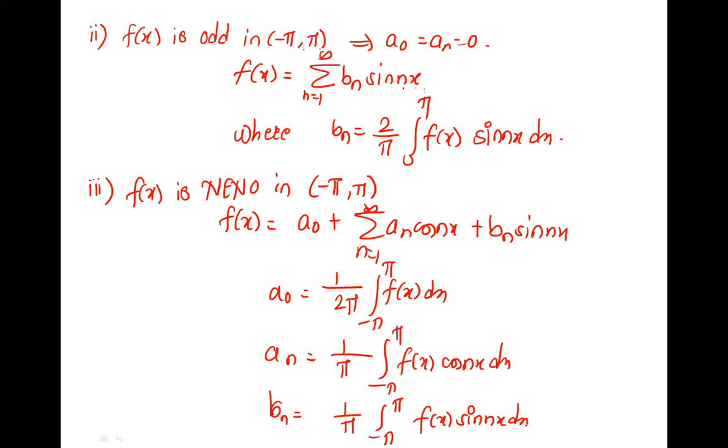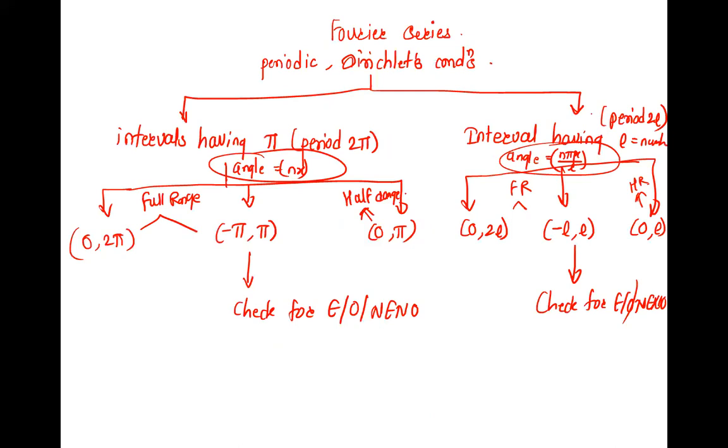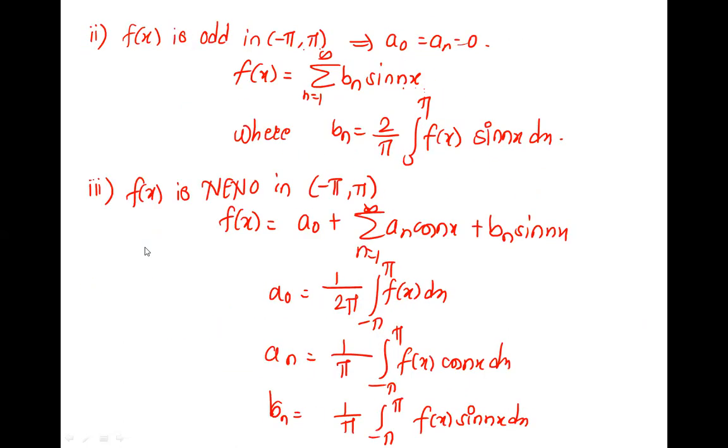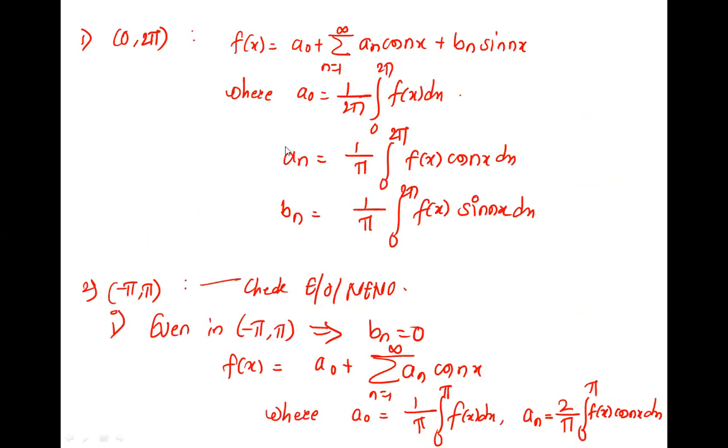Okay, so we have completed the two intervals, 0 to 2 pi and minus pi to pi. In that we checked even or neither even nor odd, and we have written all the definitions. Now the third type. Third type is half range Fourier series. First we have seen 0 to 2 pi, then minus pi to pi, and then 0 to pi. 0 to pi is called half range.